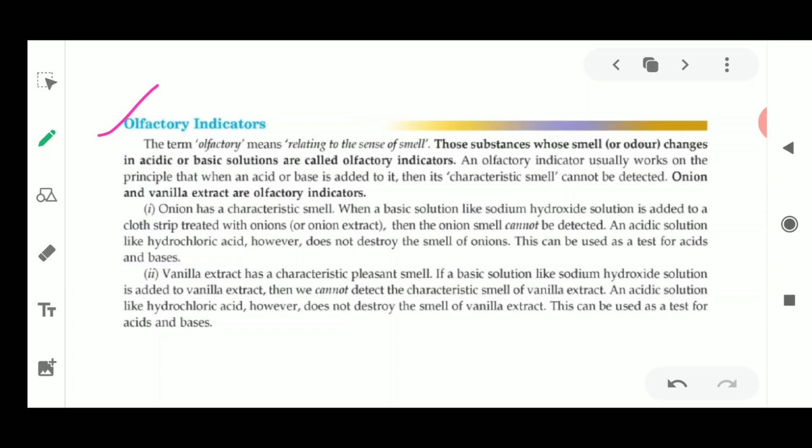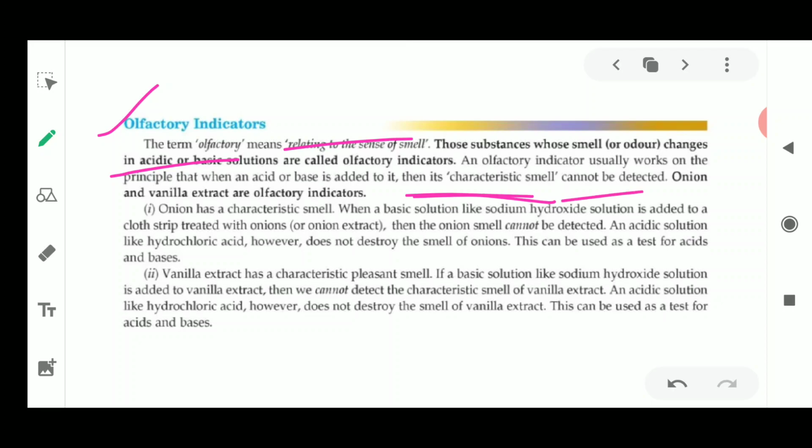So olfactory indicators are related to the sense of smell, meaning something which is related with smell. Those substances whose smell or odor changes in acidic or basic solution are called olfactory indicators. Olfactory indicators will change their smell when a basic or acidic solution is added to them. They have a characteristic smell which could not be detected after adding a base.